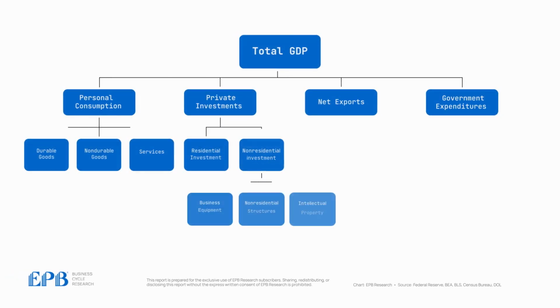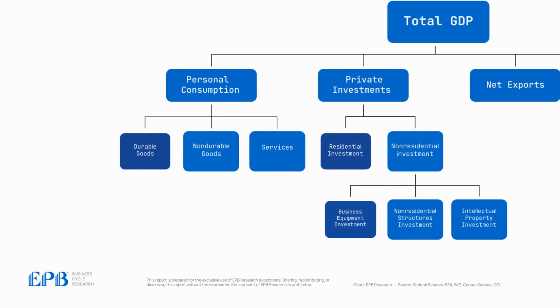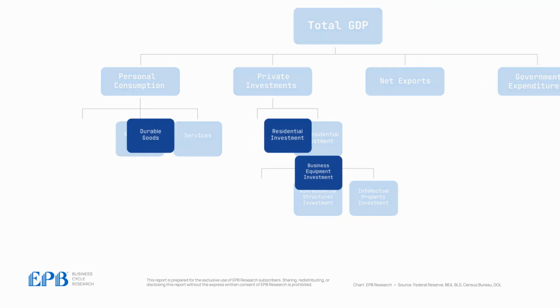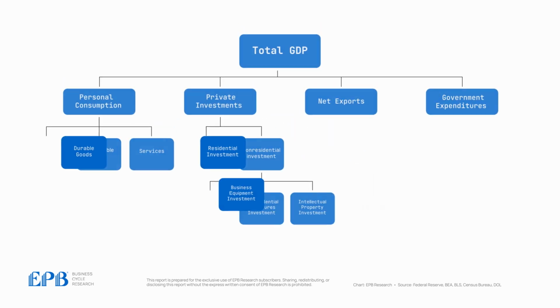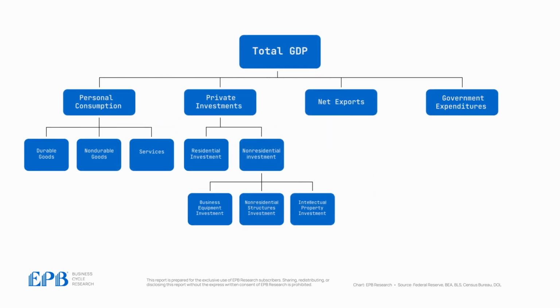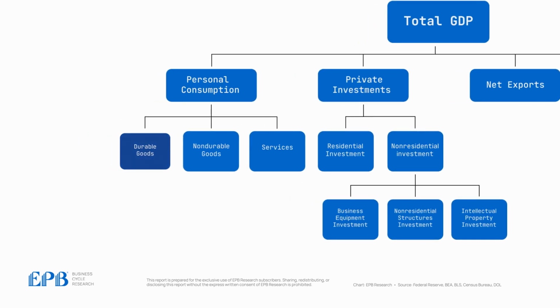So we are left with three narrow categories of the economy that are responsible for virtually all of the booms and busts: durable goods consumption, residential investment, and business equipment investment. These three categories are less than 20% of the economy, but they are responsible for all the changes and cyclicality in the economy. This analysis is far different from the more common analysis of watching the consumer, since durable goods consumption, the only consumer category in this modified index, is less than 10% of the overall economy.